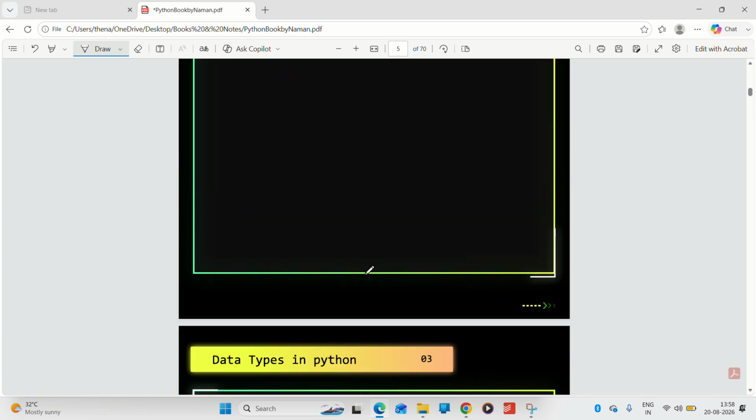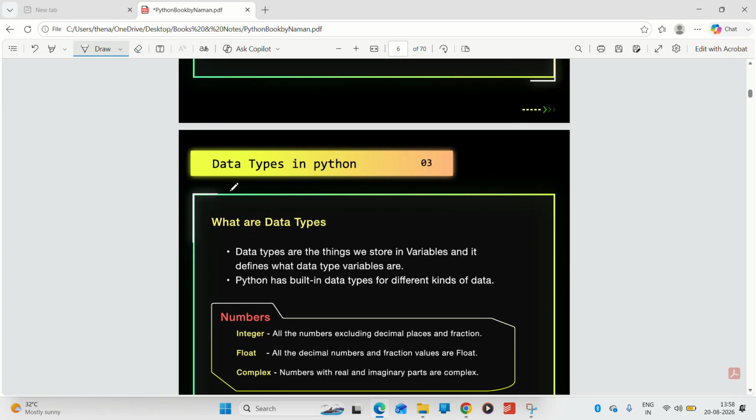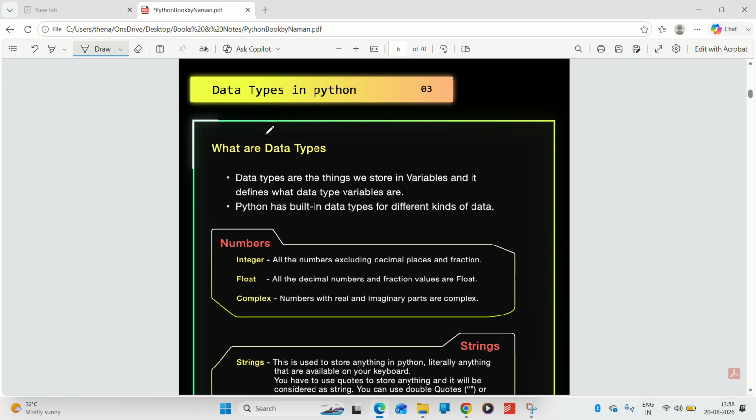Now let's move to the data types in Python. What are data types in Python? Data types are the things we store in variables, and they define what type the variable is.